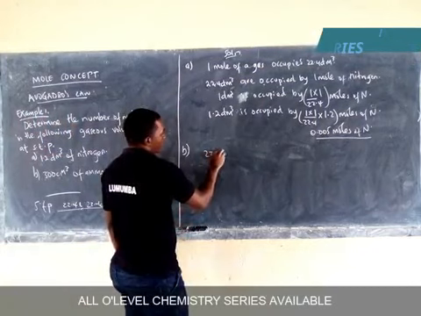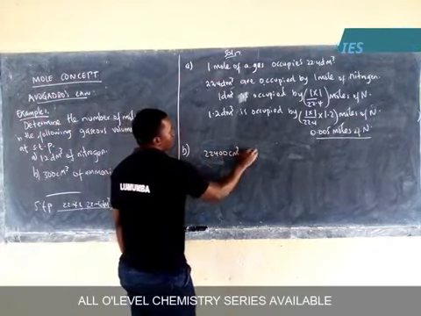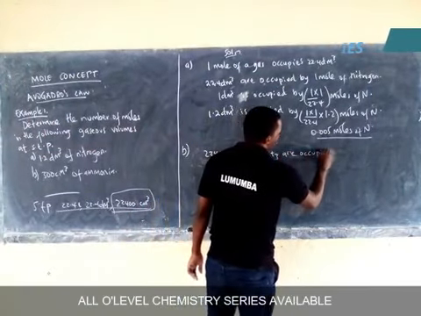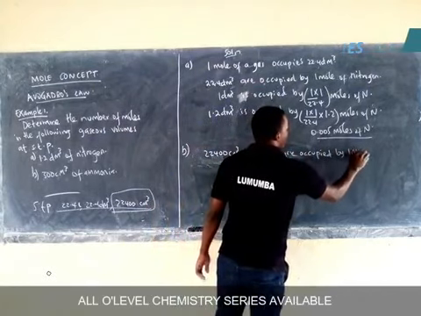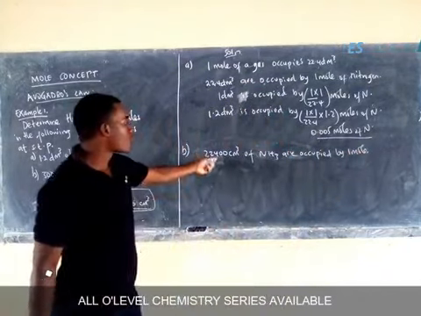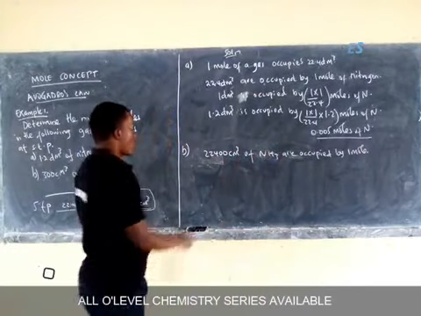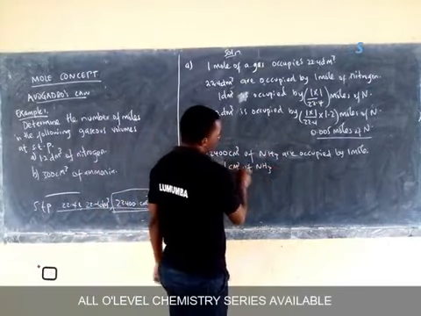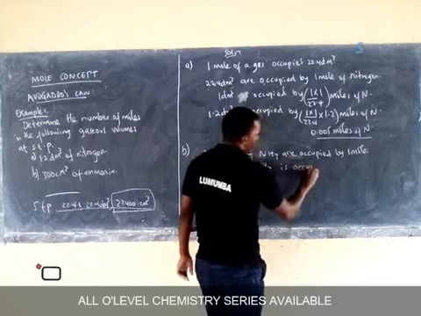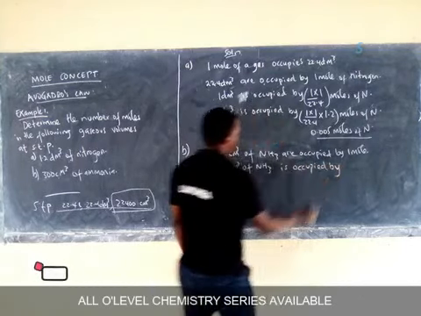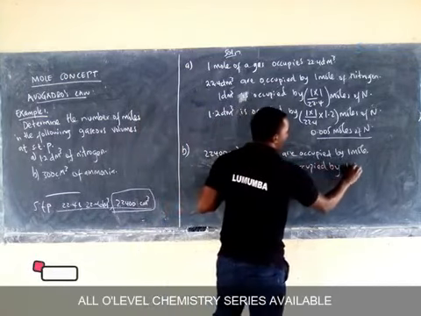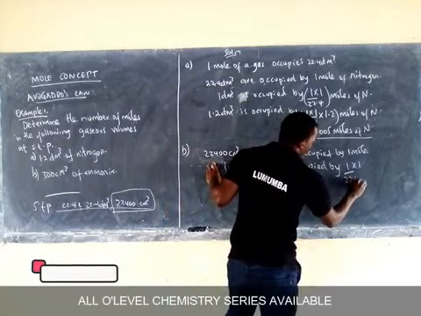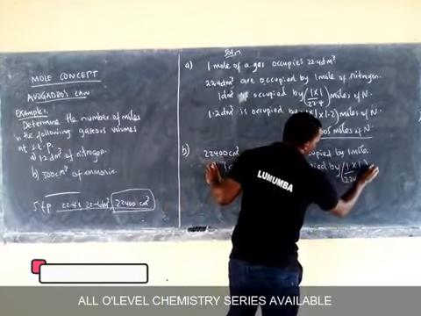So we say 22,400 centimeters cubed of ammonia are occupied by 1 mole. So if 22,400 cubic centimeters of ammonia are occupied by 1 mole, what of 1 cubic centimeter of ammonia? 1 centimeter cubed of ammonia is occupied by 1 times 1 divided by 22,400. These are now moles.